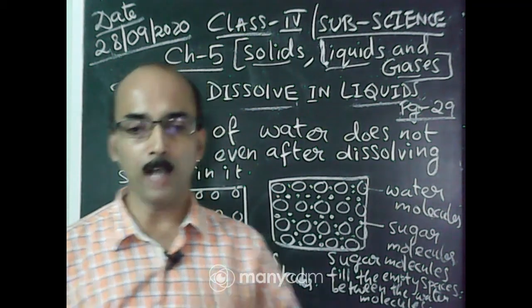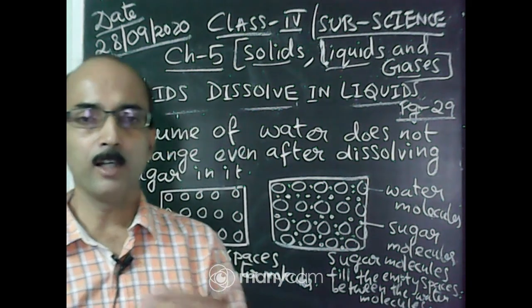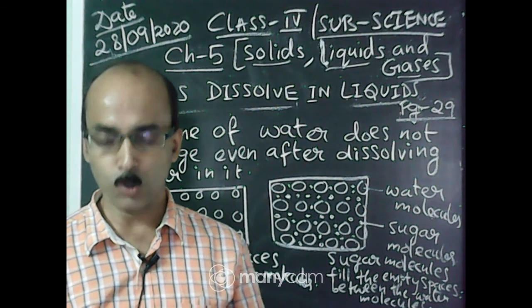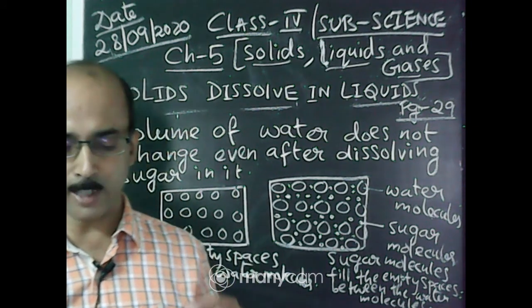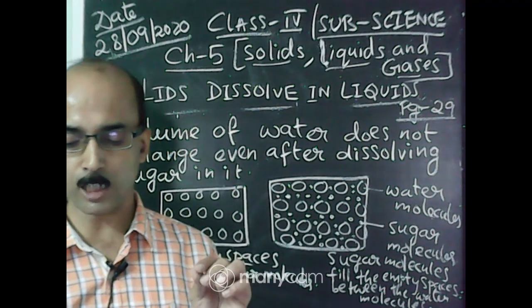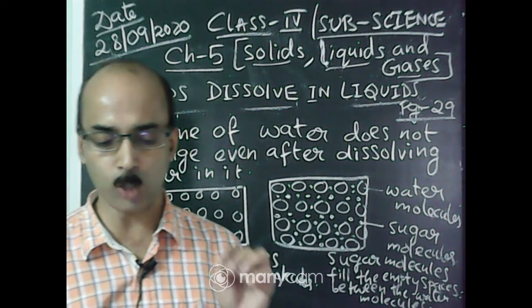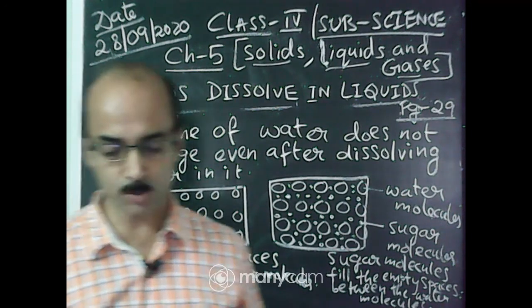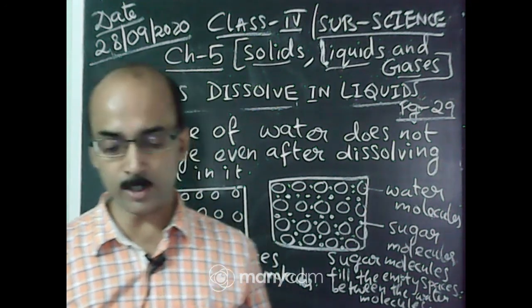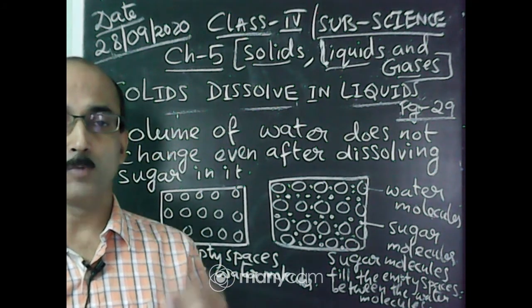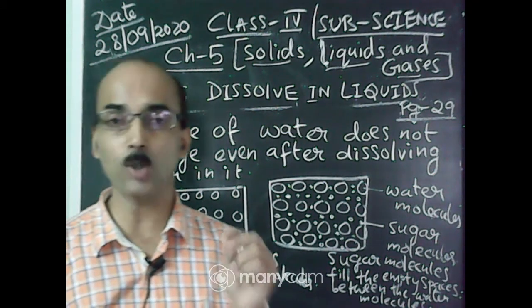We will learn this better in the next class. Today I will end the class here. So you will underline what solutes are: the substances that dissolve in a liquid are said to be soluble in the liquid and are called solutes. Here, in the above example, sugar is the solute. Then the liquid in which a solute dissolves is called a solvent.